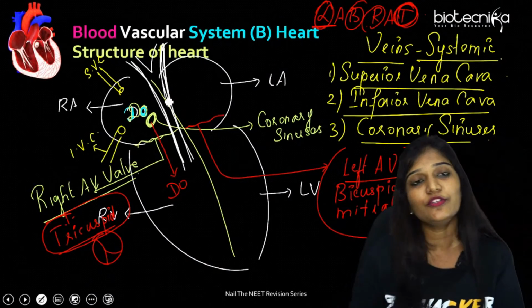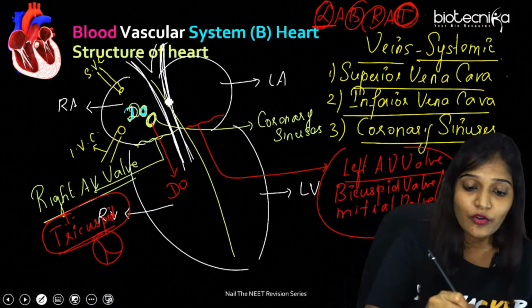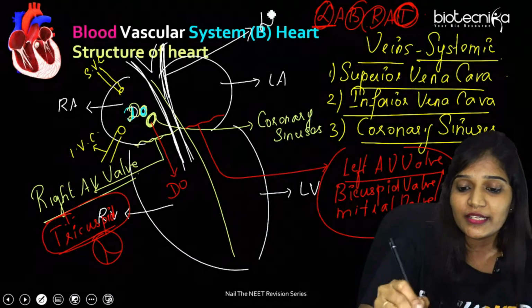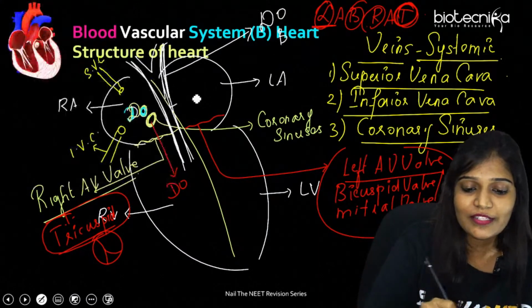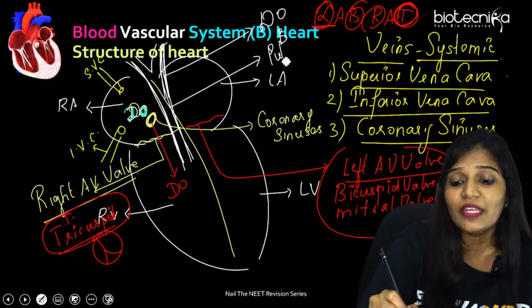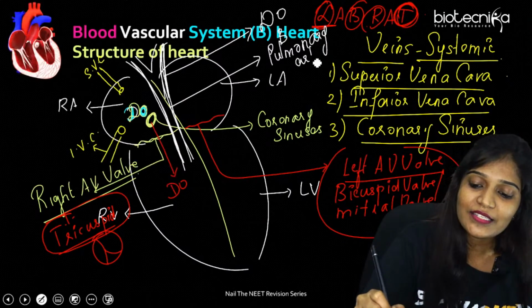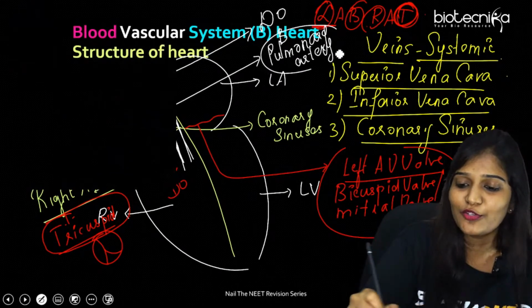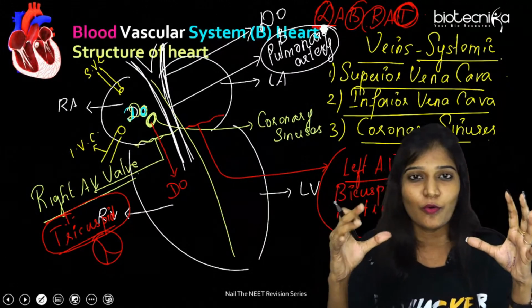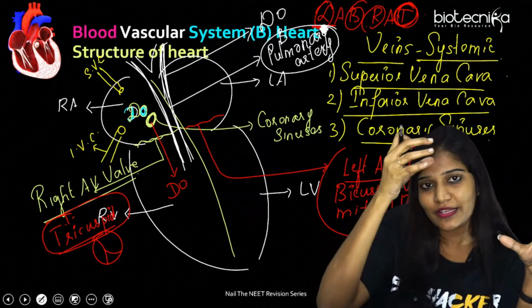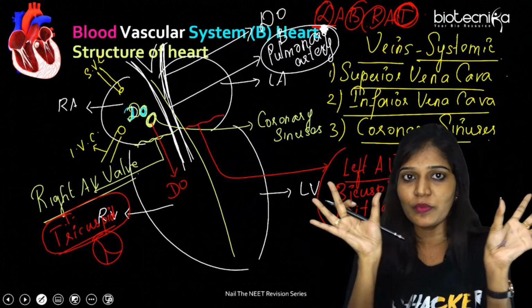Pulmonary arteries are going to carry oxygenated or deoxygenated blood? So this is going to be pulmonary arteries. So how many pulmonary arteries are there? Is it one or two? We have two lungs. So one pulmonary artery goes to the right lung and another one goes to the left lung. So we have two of them.